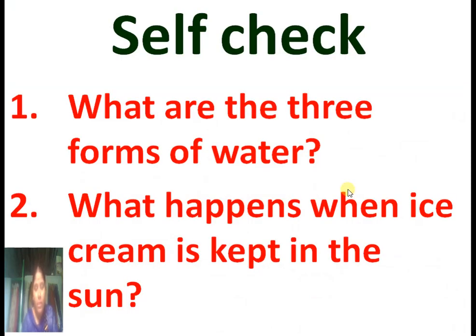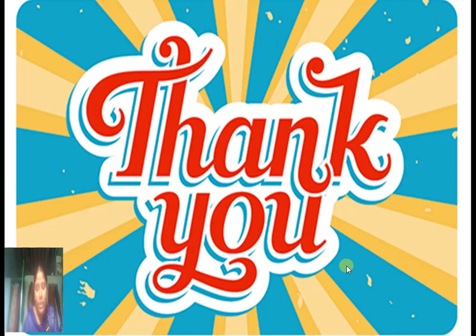So I hope children you understand the topic. Let's self check. You can check yourself. What are the three forms of water? The three forms of water are solid, liquid and gas. What happens when ice cream is kept in the sun? When ice cream is kept in the sun, it will melt. Thank you my dear children.